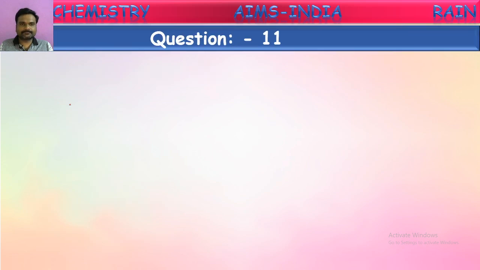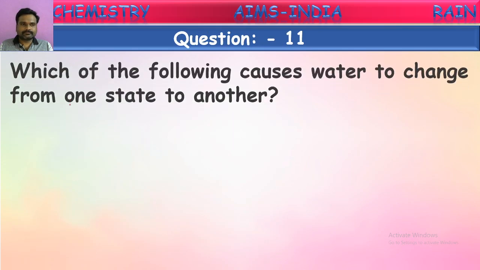Next question. Which of the following causes water to change from one state to another state? As we are telling, in nature, water is converting from one form to another continuously. That is what we call the water cycle. So what causes this water to convert from one form to another continuously like this? This is the question here.